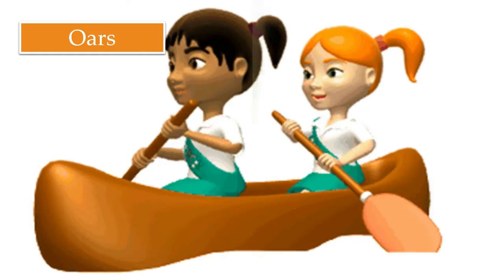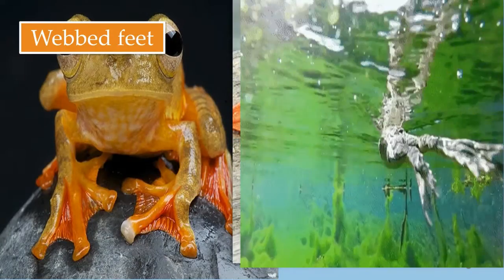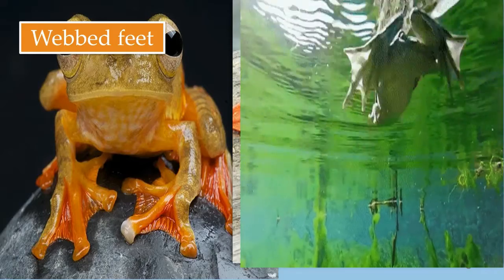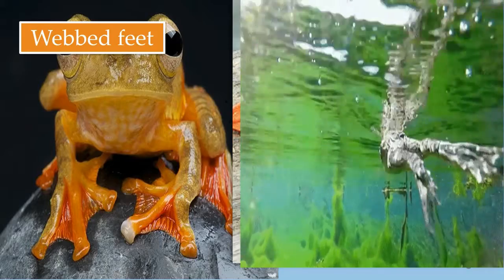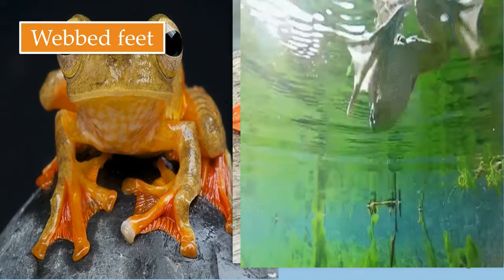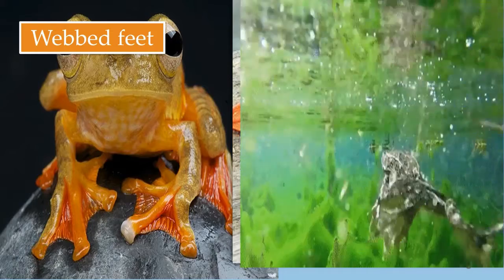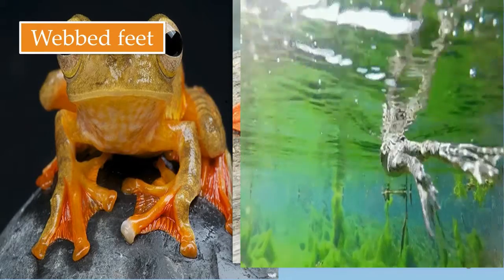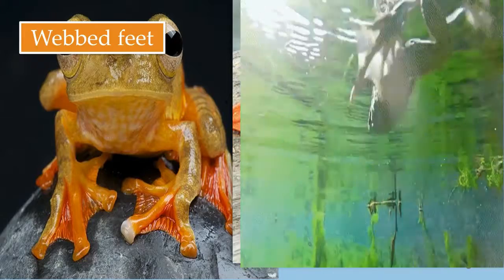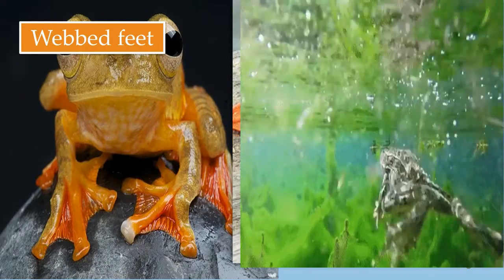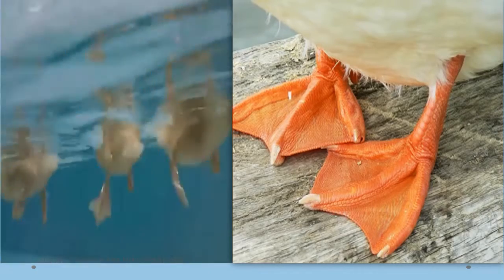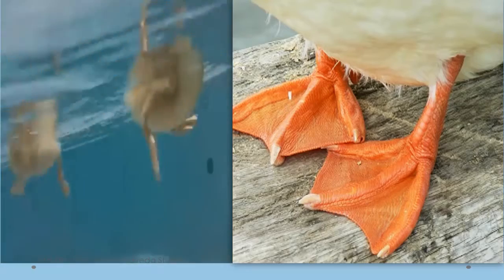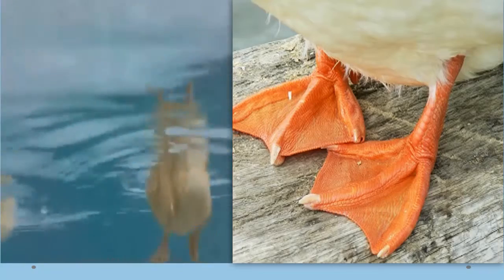So here you can see a frog. Frogs have webbed feet. Most of the amphibians have webbed feet because they need to move in that particular fashion. The frogs can swim easily inside the water with the help of these webbed feet, and they can jump easily on the surface of the land. Same way, the ducks also have webbed feet which act like oars while swimming. Oars you all have understood. When we say chappu, chappu chalana, the same thing happens with the webbed feet of these amphibians.